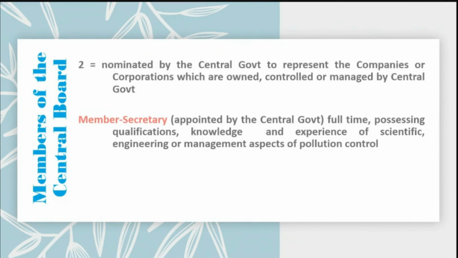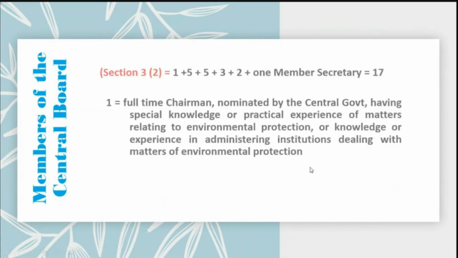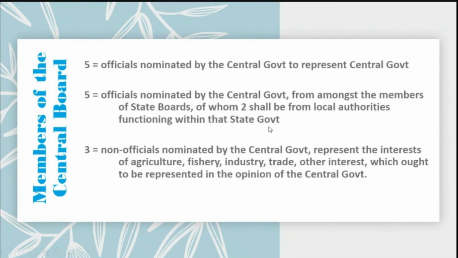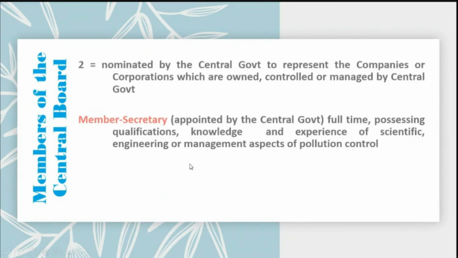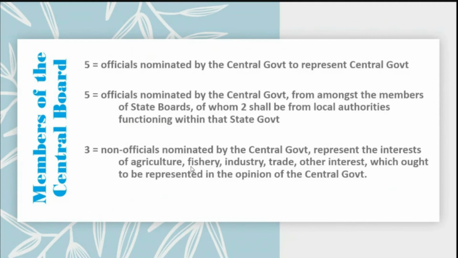The other two are nominated by the central government to represent the companies or corporations which are owned, controlled, and managed by the central government. So these are the 1 plus 5 plus 5, then it comes to 14 members, 14, 15, and 16, and one is the member secretary. The member secretary is appointed by the central government. It is a full-time post, requiring qualification, knowledge, and experience of scientific, engineering, or management aspects of pollution control. So all these members are nominated by the central government for the Central Pollution Control Board.